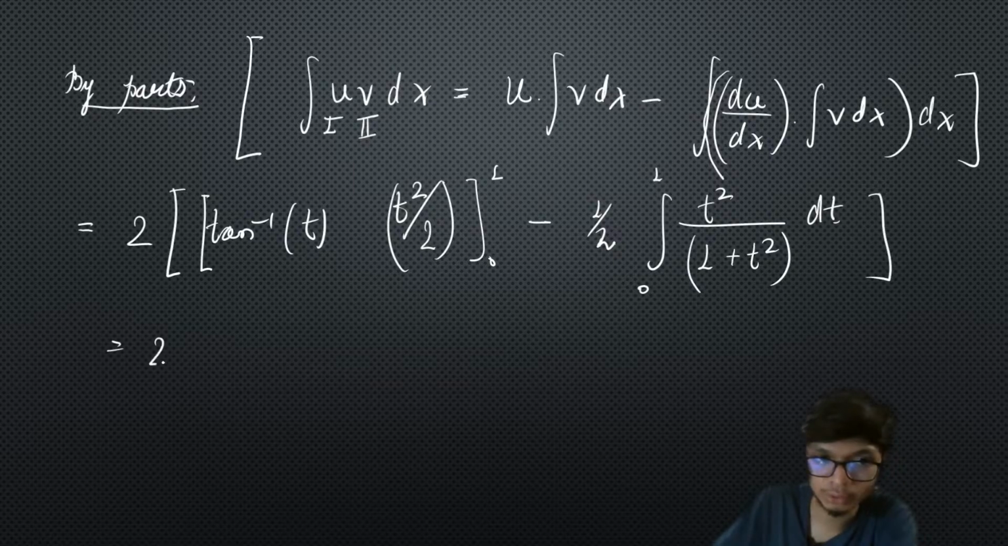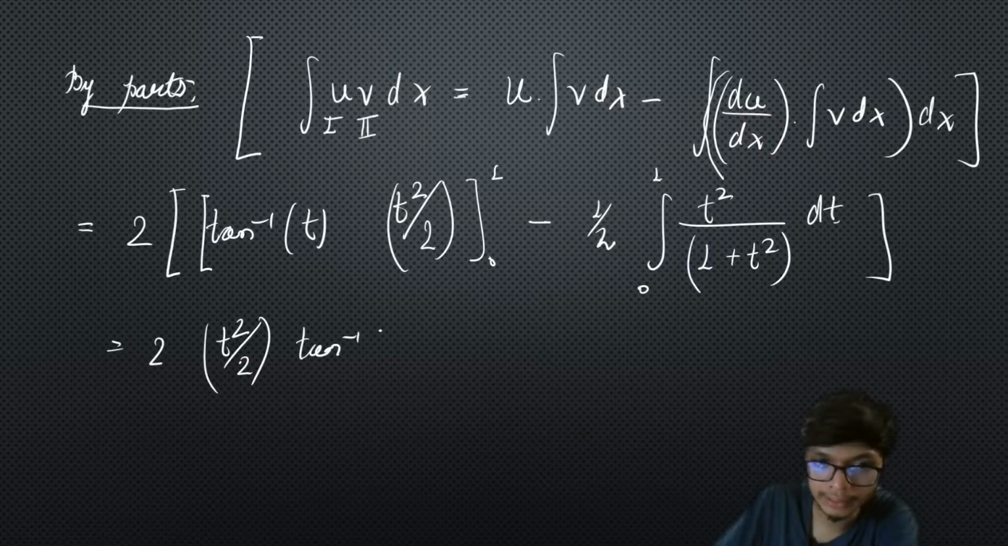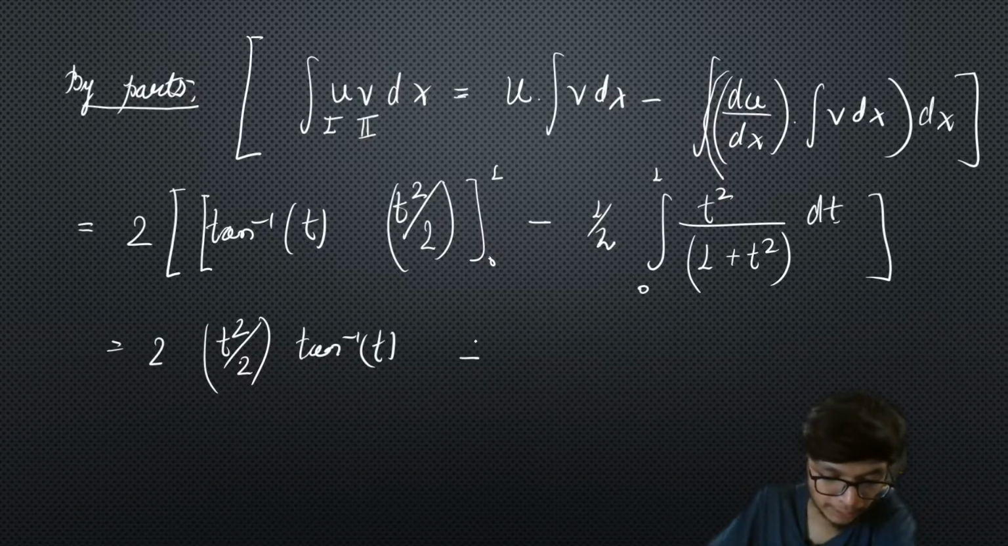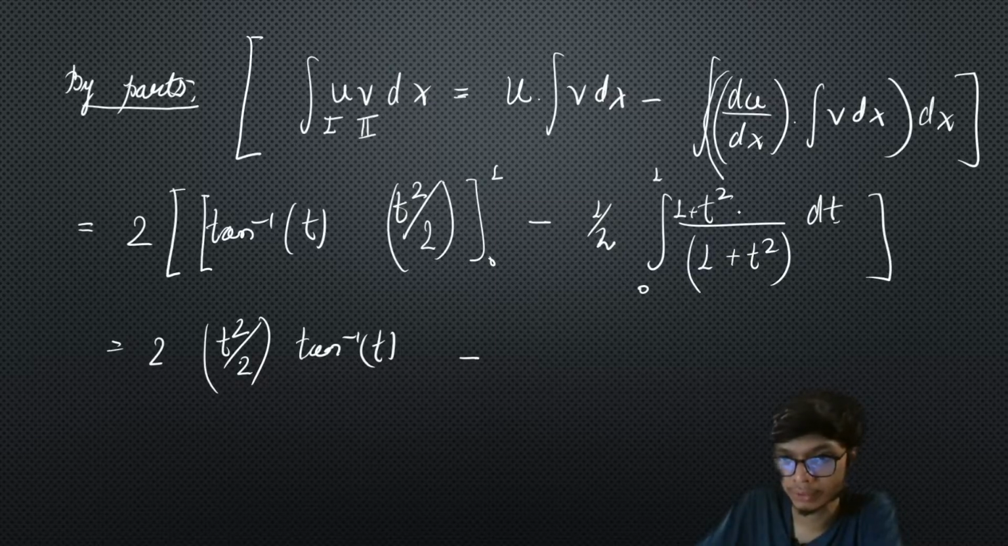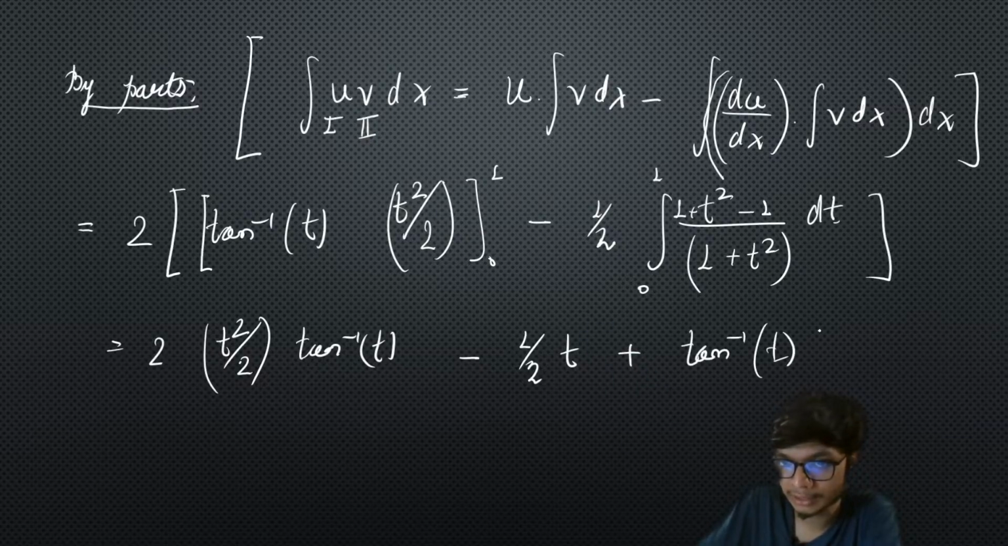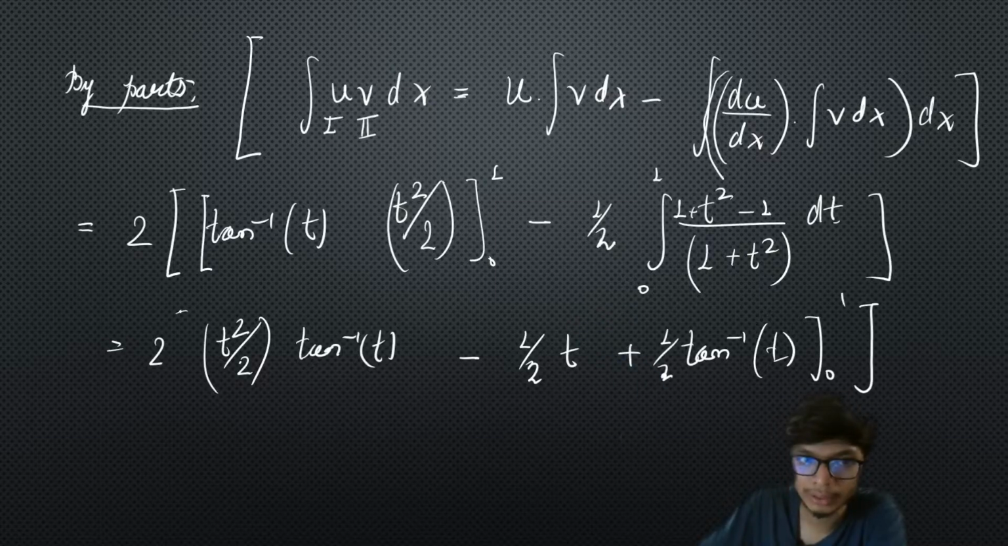So you can further simplify it as 2 times of, so we just simplify this part, it is basically 2 times of t square by 2 into tan inverse of t. We put the limit later on. Minus on this part will be simplified as, so what we can do is 1 plus t square minus 1, okay. So this 1 plus t square by 1 plus t square is going to be 1, so dt, so that is going to give the result t, right? So we'll have half times of t, and then minus and minus will become plus, so plus of 1 by 1 plus t square, that is going to be tan inverse, right? So we will have tan inverse of t from the limit 0 to 1, right, and half times of that. So that is going to be our final answer.